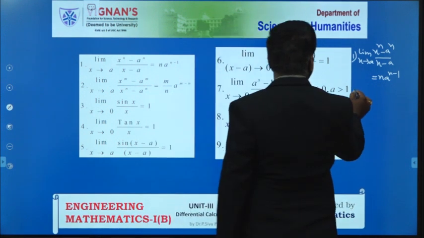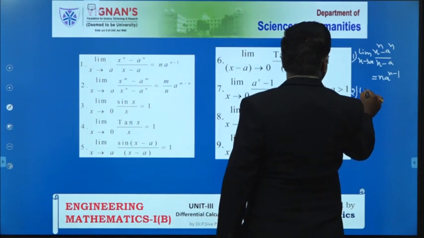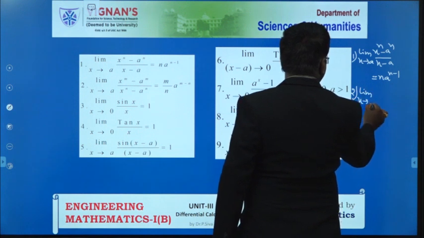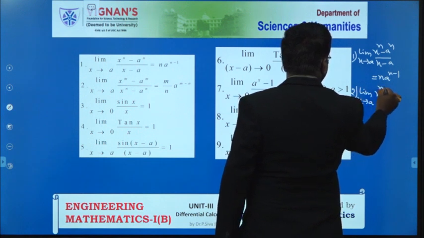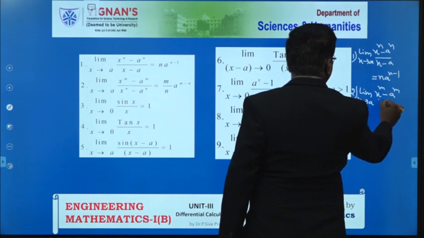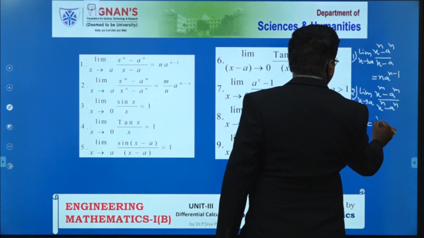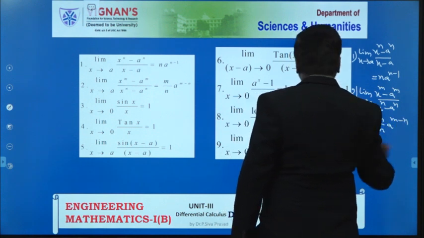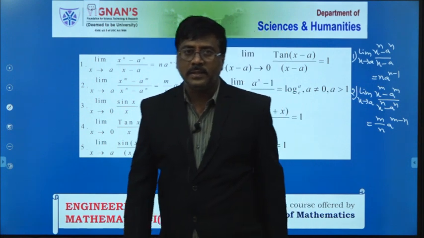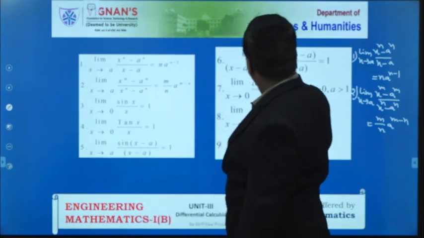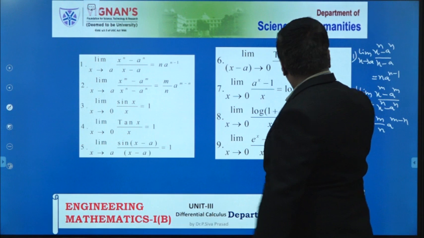Next, the second one is limit of x tends to a, x power m minus a power m by x power n minus a power n, that is equal to m by n into a power m minus n. This is another formula. Please all of you write down these formulas because these are very useful for you.